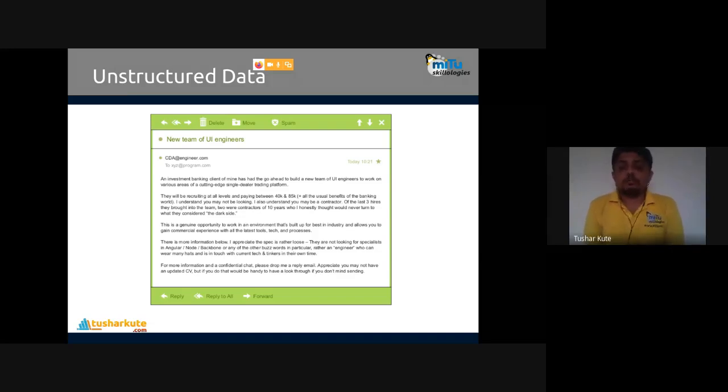One example I'll show you: when you compose a mail in Gmail, once you start typing, for example, you type "please find", "attachment" will automatically come in front of it. How is it possible? Predictive analytics algorithms are present there. This is actually done with the help of the recurrent neural network algorithm, by which these predictions are possible. Recurrent neural networks are used over there. That's how unstructured data is handled.